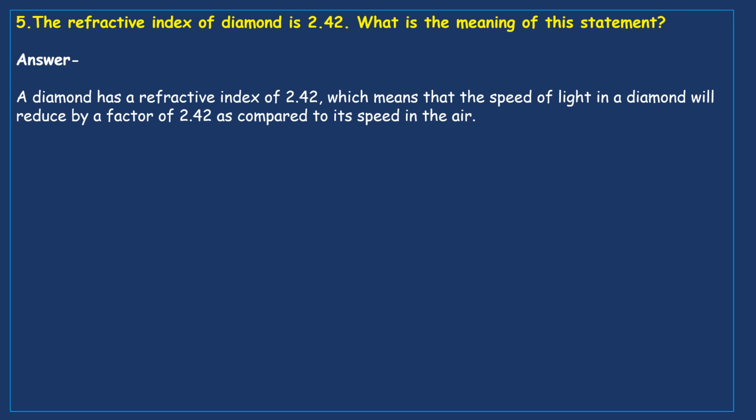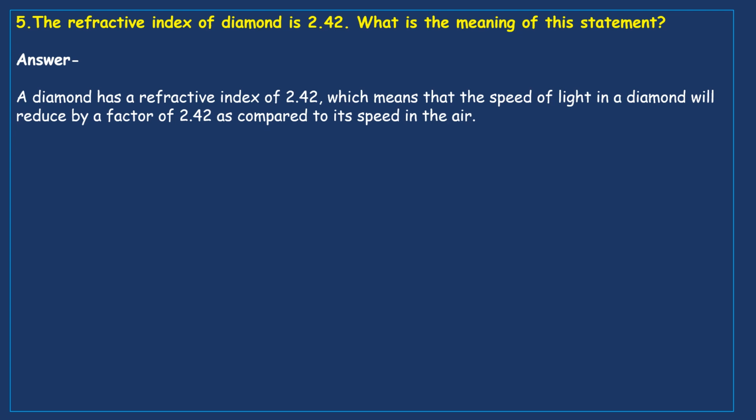That means, see, here we have to take the speed of light in air as a reference to compare with any other substance, any other media. Here, the speed of light in diamond will reduce by a factor of 2.42 as compared to its speed in the air.